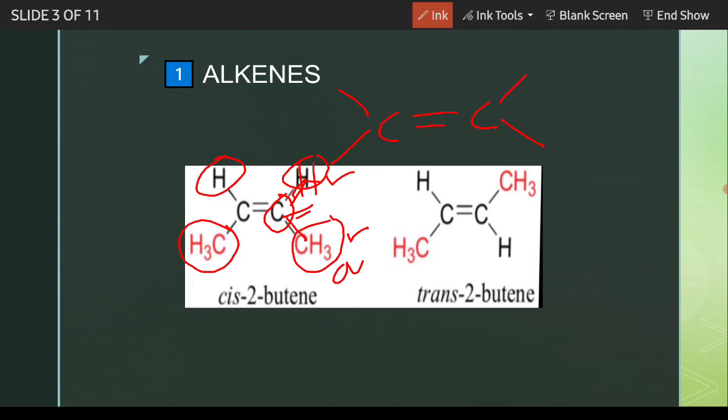So I am giving it A and this B. For this carbon also I am giving A and B. So the highest priority groups, here A and here also A, are on the same side. That's why it is called cis-2-butene. And in this compound both methyls are opposite to each other, so it is called trans.